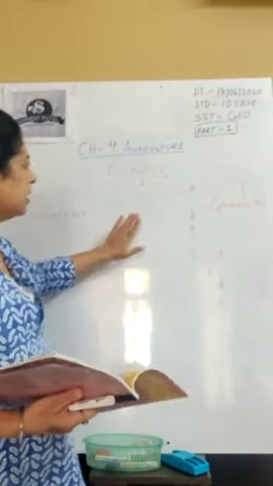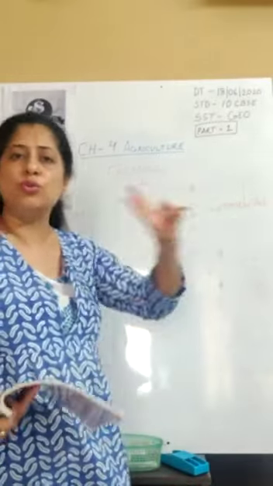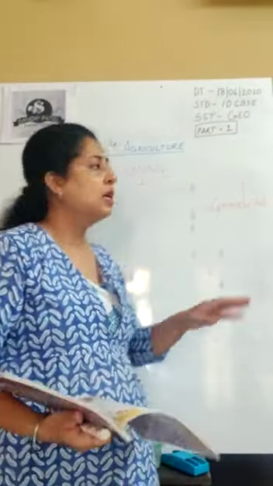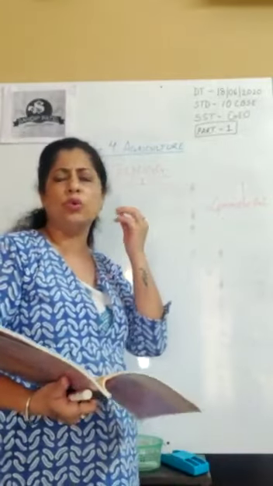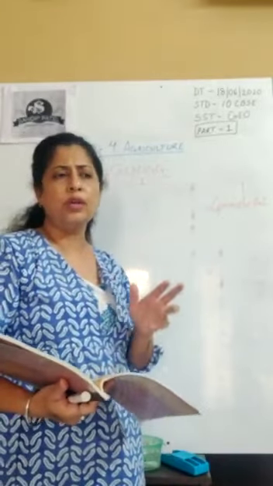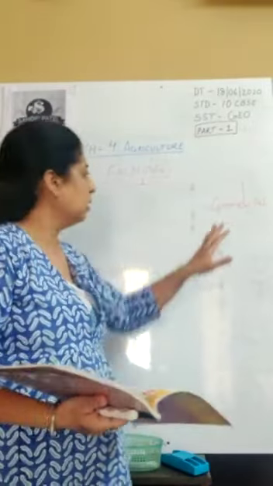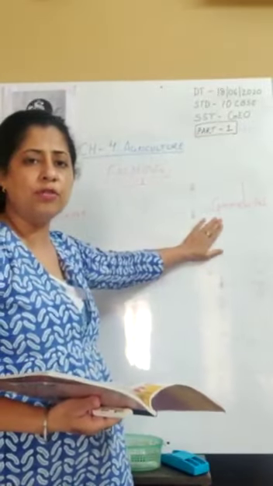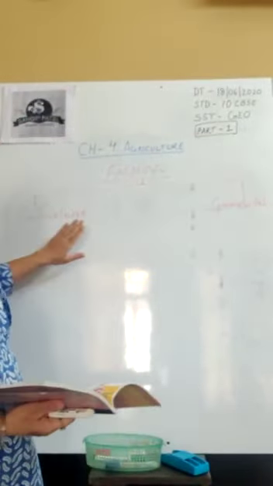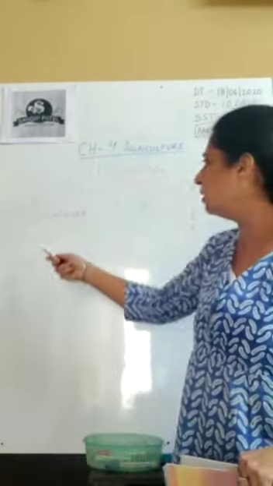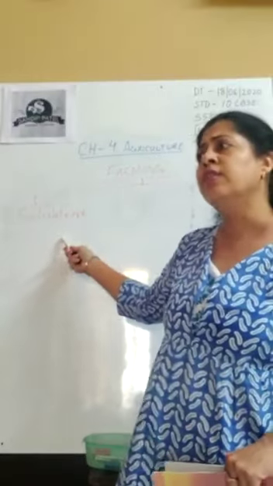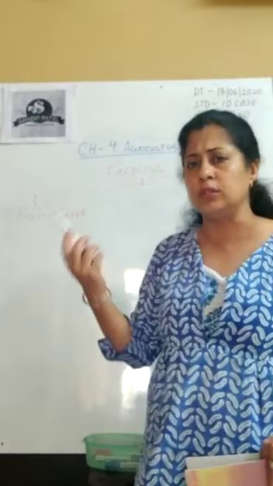In that, basically agriculture is divided into two types. One is subsistence and another one is commercial. The word commercial is very common to you. It means totally money oriented, profit oriented, and targeted as a business. So that is the commercial type of agriculture. Subsistence agriculture is something which is related to your personal growing.